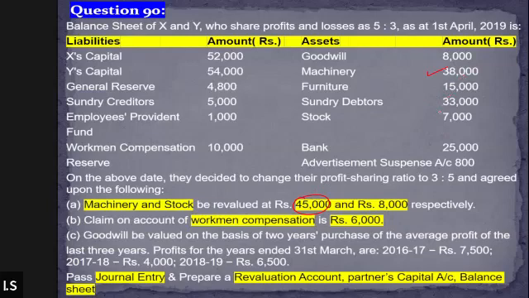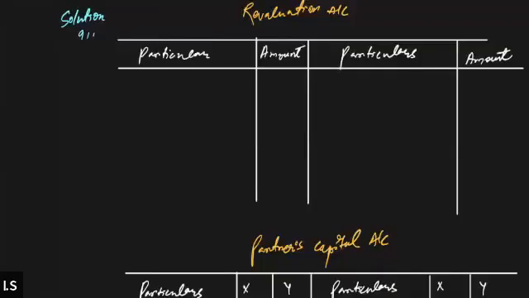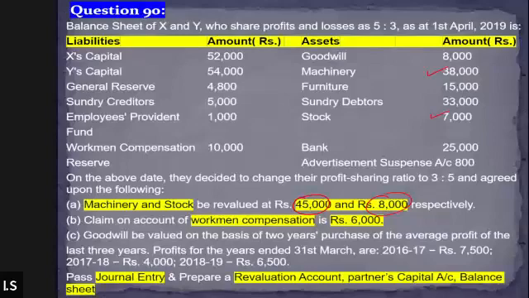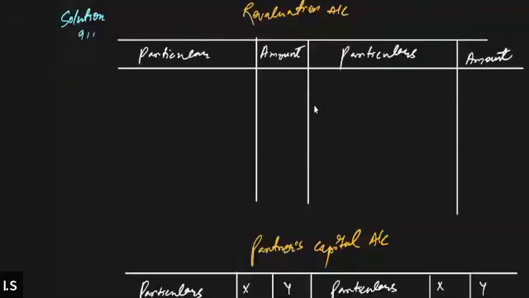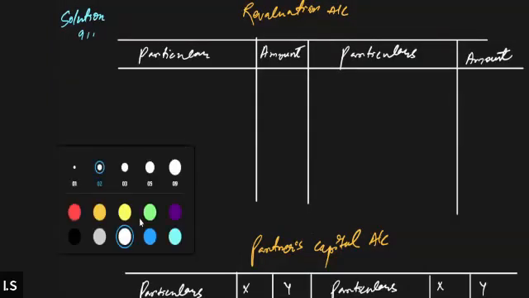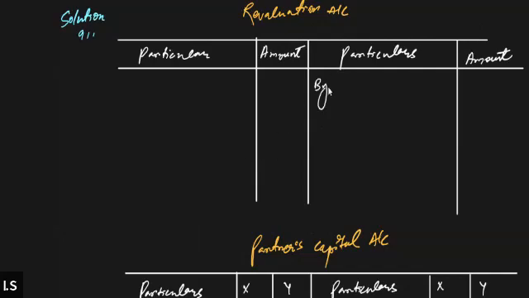And then there is an increase in the value of the stock as well. Stock which was earlier recorded at 7,000 in the balance sheet, now to be revalued at 8,000. That means the value of the stock is also increasing. So what are we going to do? We'll go to the revaluation account, and on the credit side of the revaluation account, we'll write down by machinery.